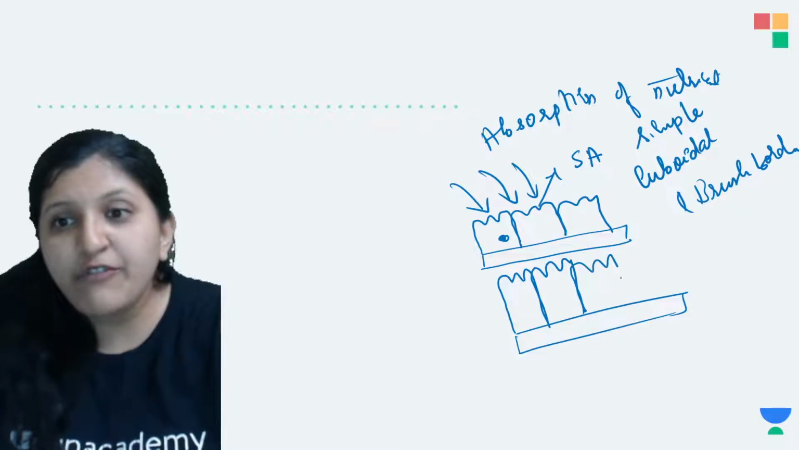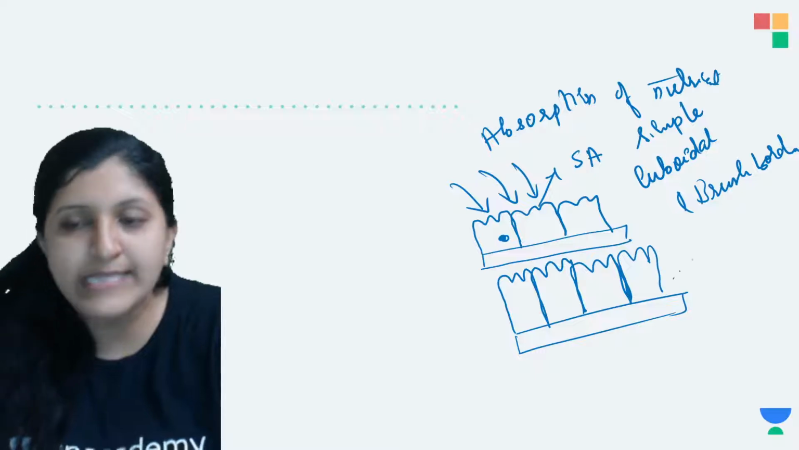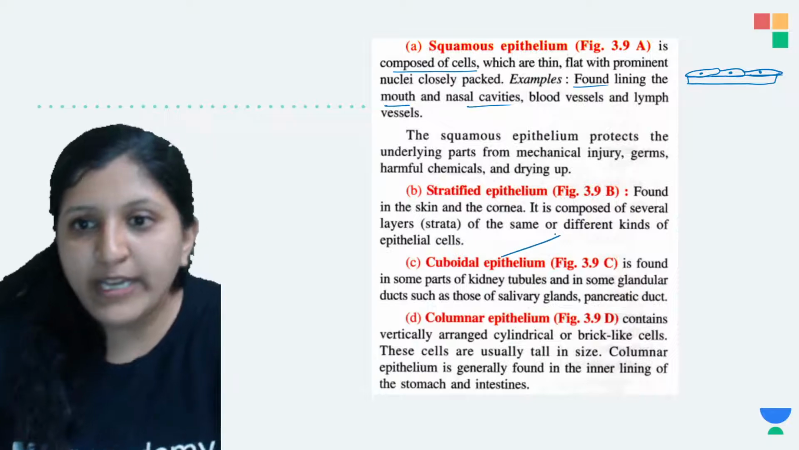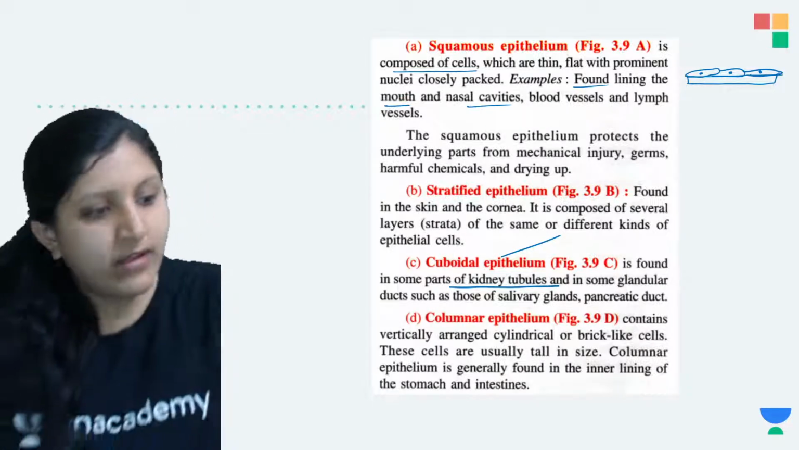Okay. So now I'll tell you one example. We will see some examples related to this one. So you saw about the cuboidal epithelium. This is found in the parts of a kidney tubule.